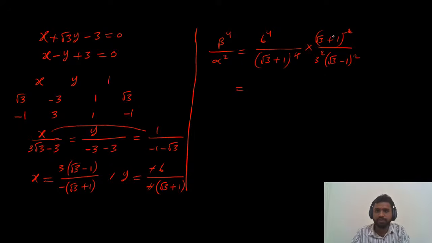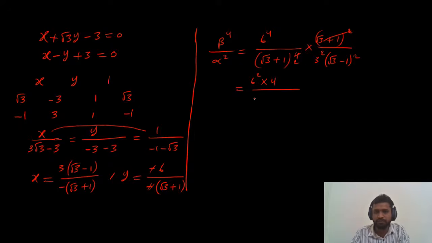This 2 times we can cancel, and here 3 square is 9. 6 power 4 we can write as 6 square into 6 square, so 6 square into 4 divided by root 3 plus 1 whole square into root 3 minus 1 whole square.